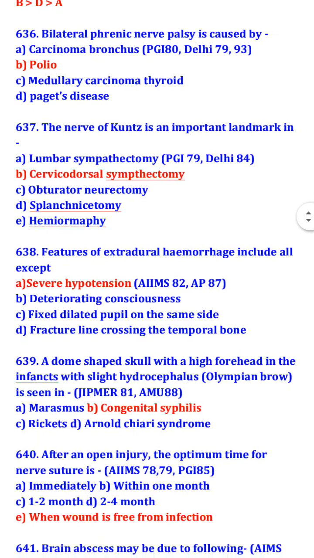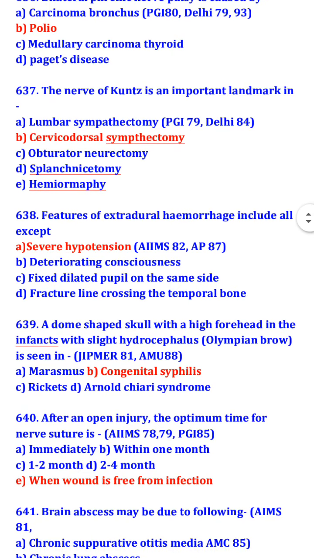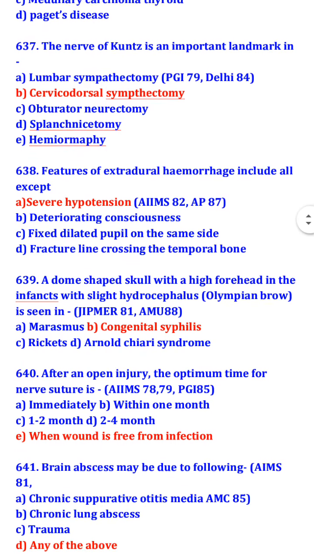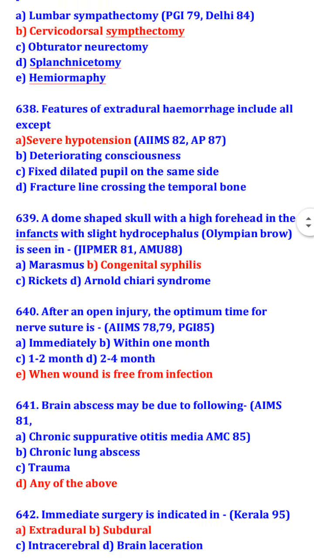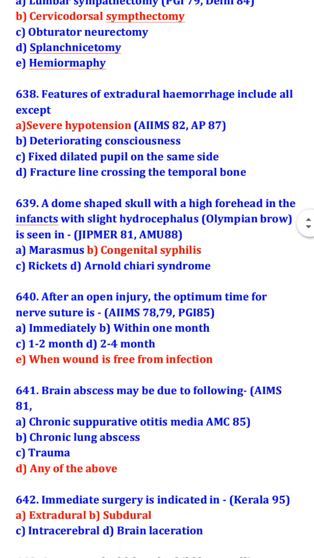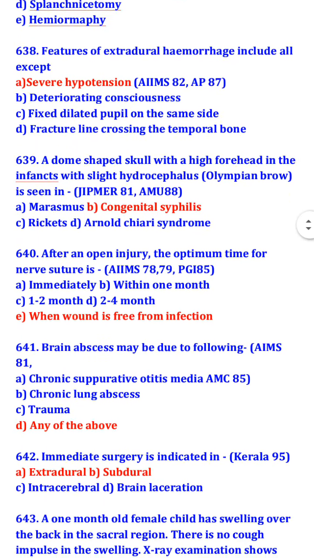Features of extradural hemorrhage include all except severe hypertension. So which are the features of extradural hemorrhage? Deteriorating consciousness, fixed dilated pupil on the same side, fracture line crossing the temporal bone. A dome-shaped skull with a high forehead in the infant with slight hydrocephalus, Olympian brow, is seen in congenital syphilis.